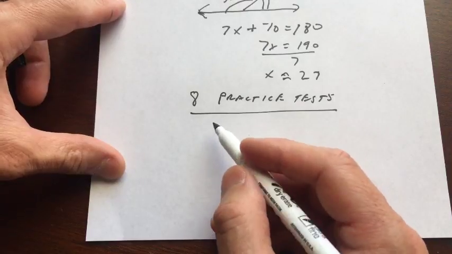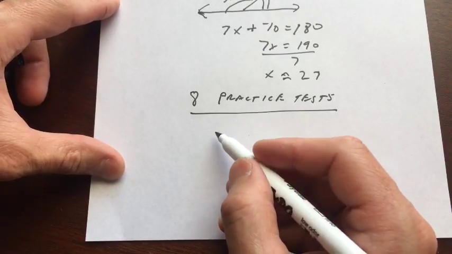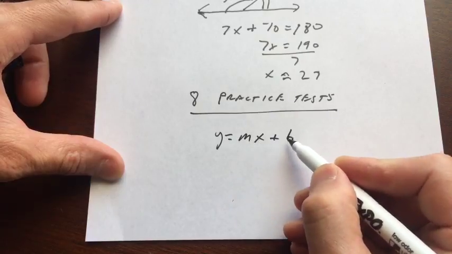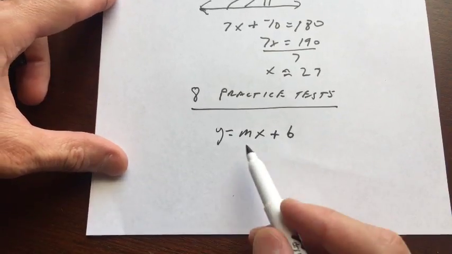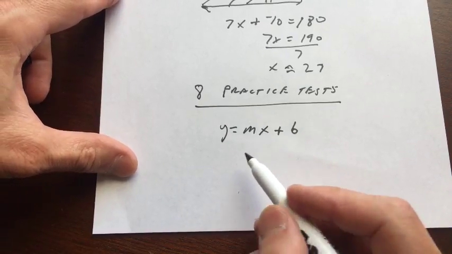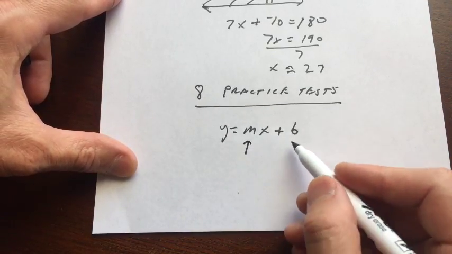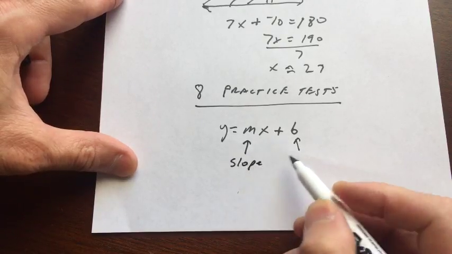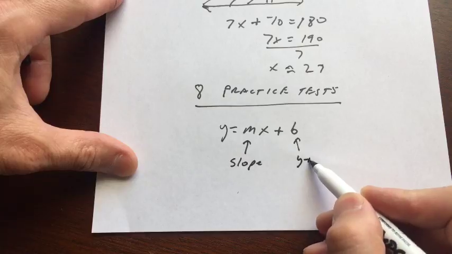Kezia is asking about the y-intercept. That's a very good question, Kezia, because you know what? They are testing us on this equation. They want to make sure that after you've taken all those math classes in high school, you remember the y equals mx plus b form of the equation of a line, right? So the m stands for what? And the b stands for what? Well, the m is the slope, right? And the b is the y-intercept.